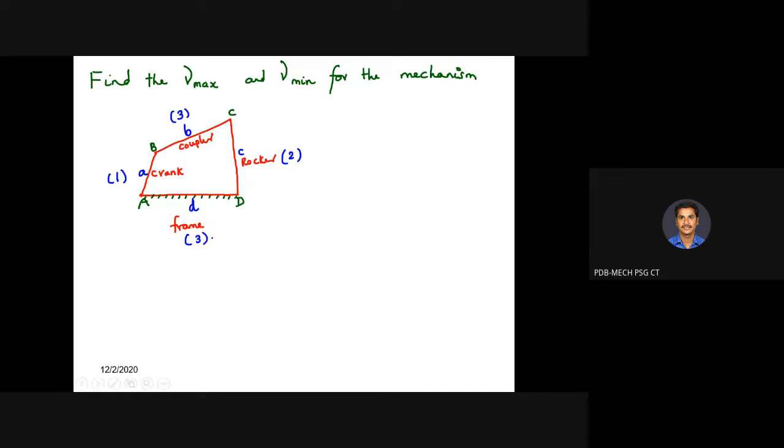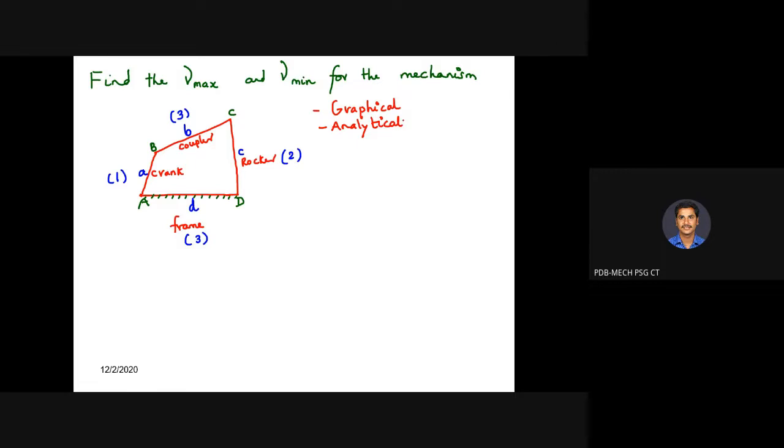Now, what are the possible approaches that we can follow for finding the minimum and maximum transmission angle? What approaches did we discuss yesterday? Graphical and analytical methods, sir. Exactly, two approaches: one is graphical and another is analytical. Analytical means using formulas. Graphical is very simple to proceed with, whereas for analytical, for every mechanism or configuration we need to develop certain equations. For simple cases we can use the analytical formulas.